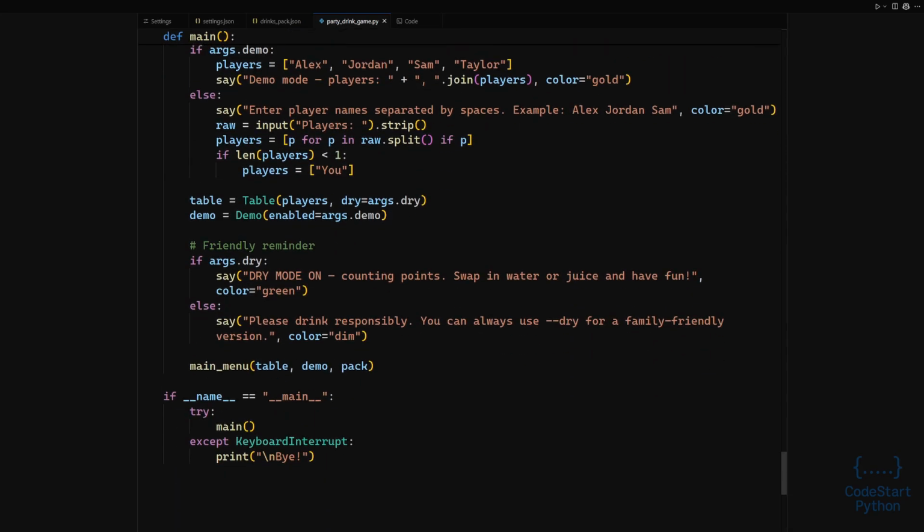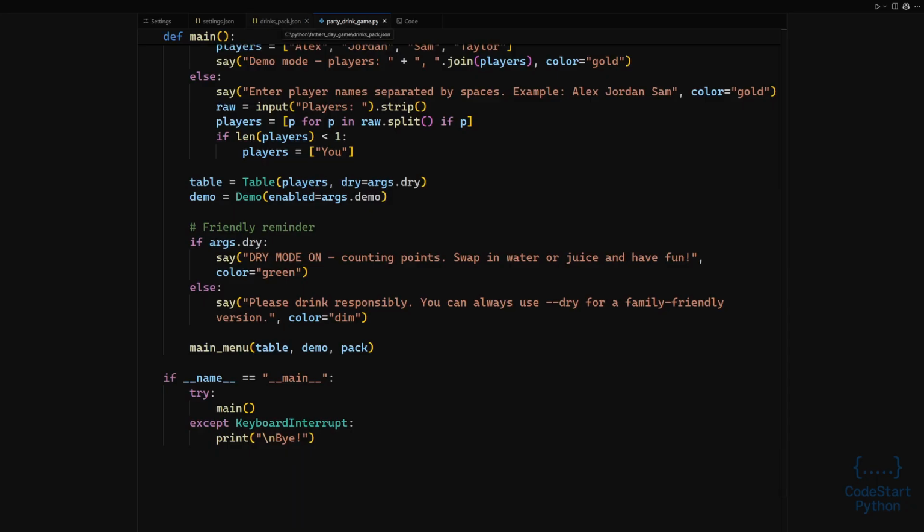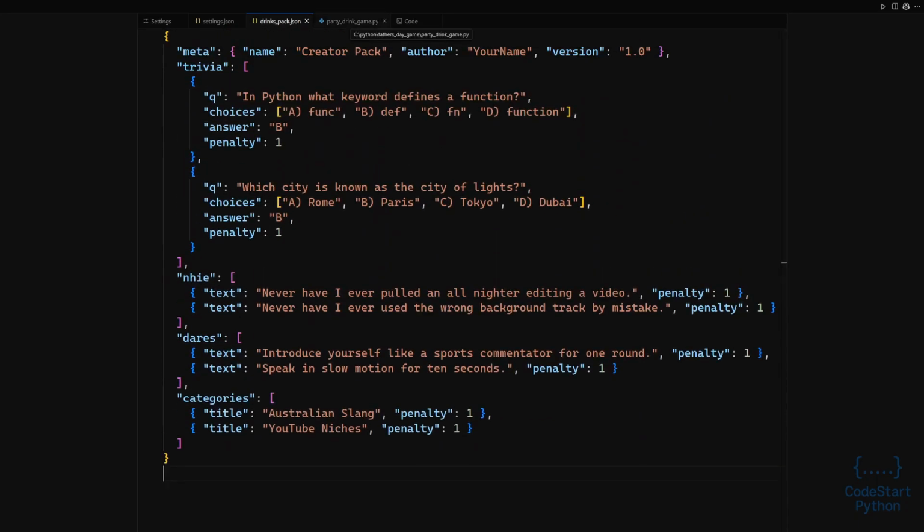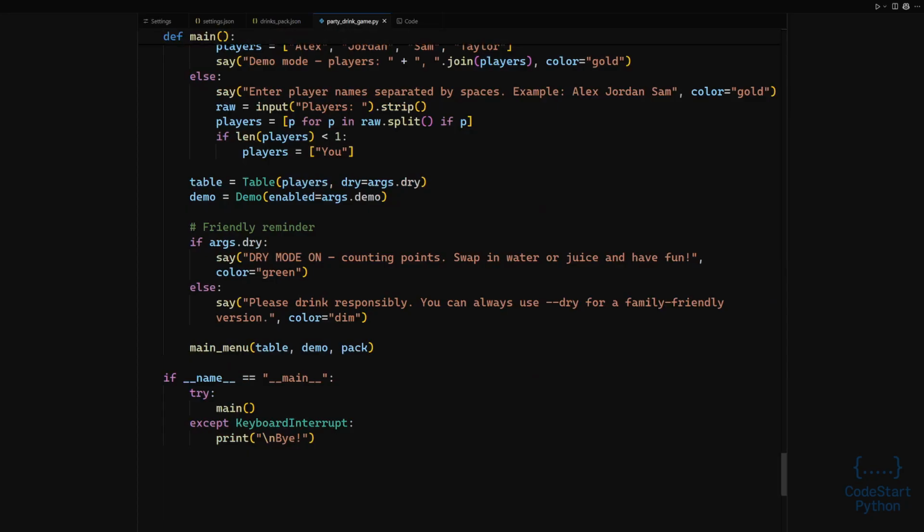In summary, Party Night uses a JSON content system. It supports a scoreboard. It provides 4 quick game modes. It provides a small celebration on exit. It also supports dry mode for non-alcoholic play.